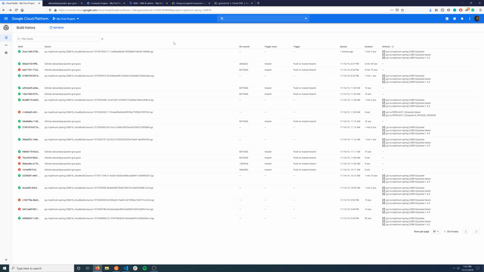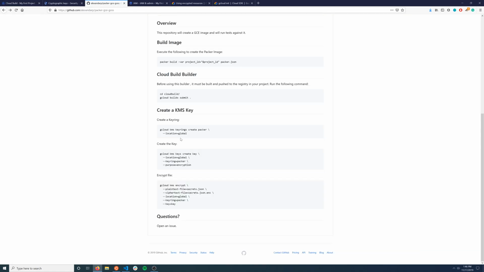So, and we'll do that next. So just before we set everything up, there's a few things we're going to have to do. I mentioned that you have to create this KMS key, so you'll have to create the key ring, then you'll have to create the key and then encrypt the files. So your service account should be located in the root of the repository as secrets.json. It's in .gitignore, so you don't have to worry about it.